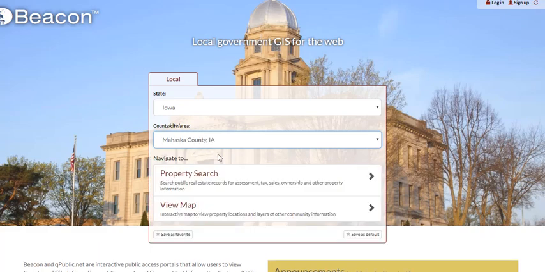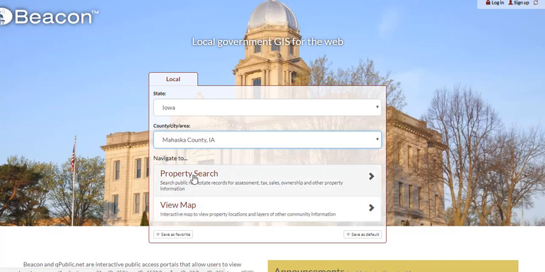And Mahaska County is one right close to my county. So that's one of the reasons why I also know about this, because I've looked at property in this county. And here you can go to the property search, or you can view the map. And a lot of people ask me where I get some of those aerial map views of the property lines, and this is where I go to get those.